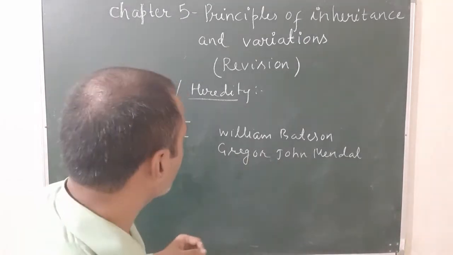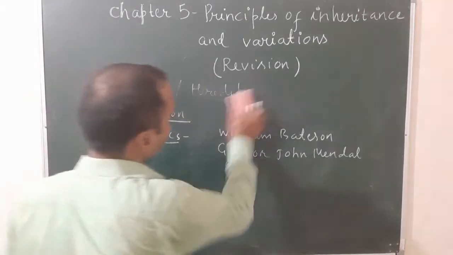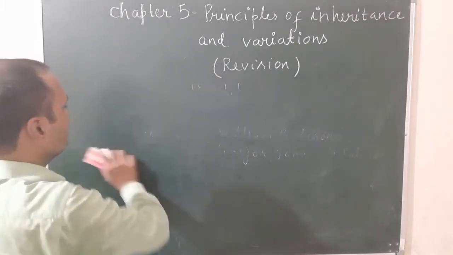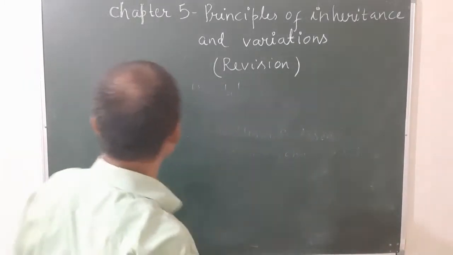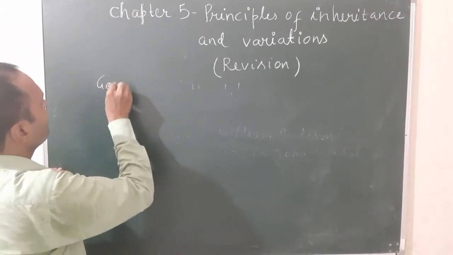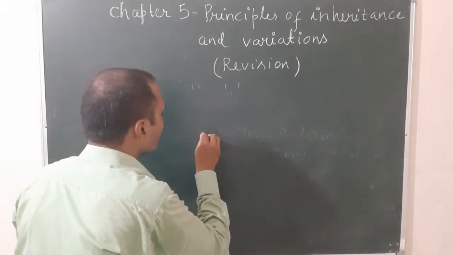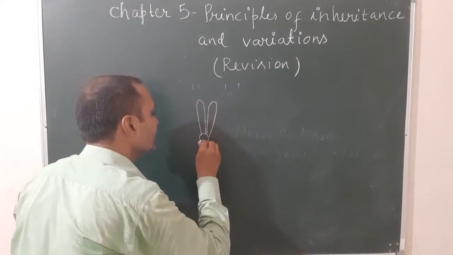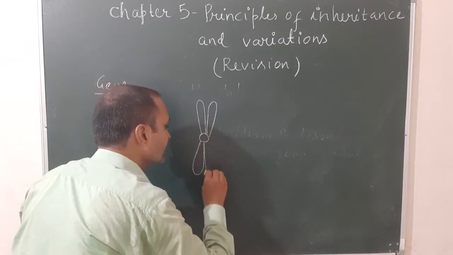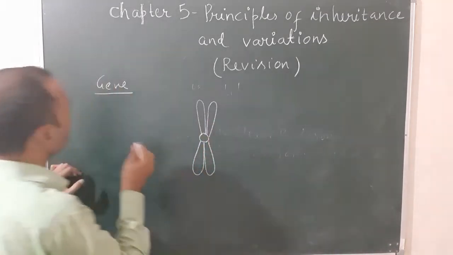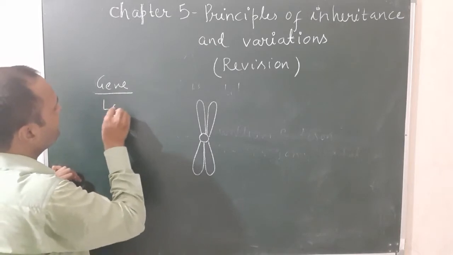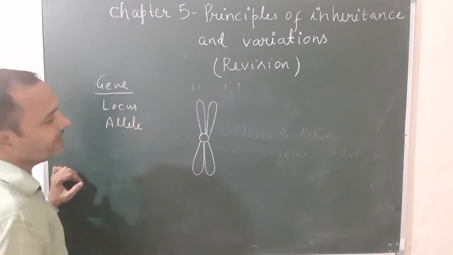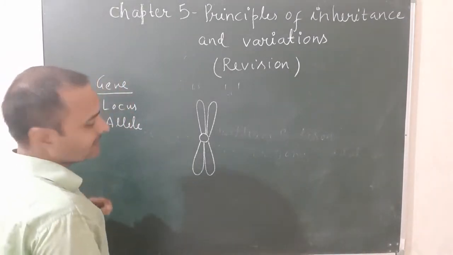Okay, let's see what is gene and what is allele. Try to revise each and every topic well. So, what is gene? When you see the structure of a chromosome, you can understand what is gene, what is locus, and what is allele. Allele is also known as allelomorph.